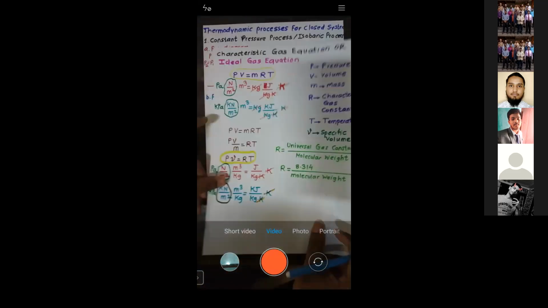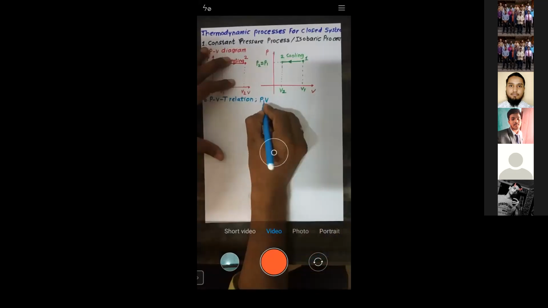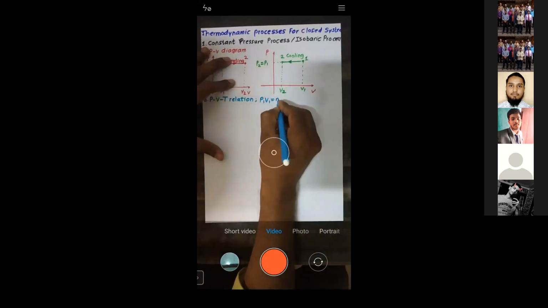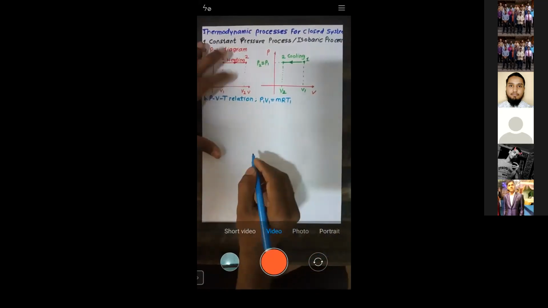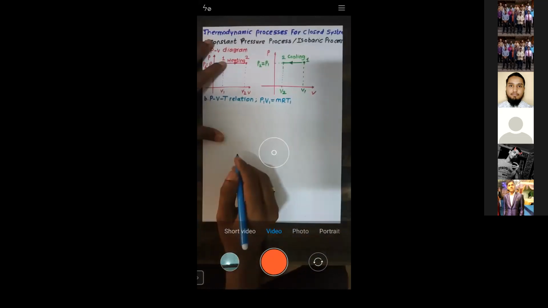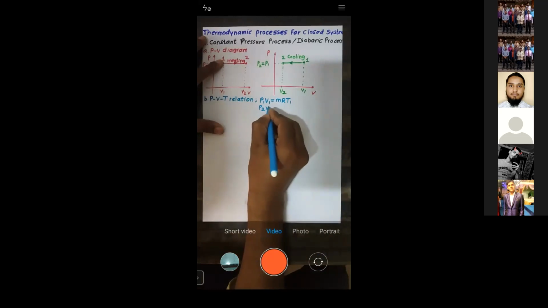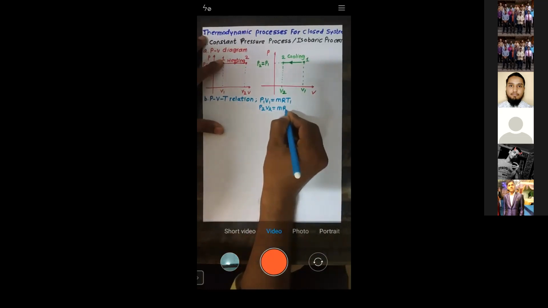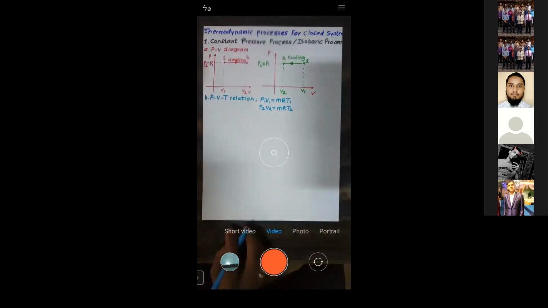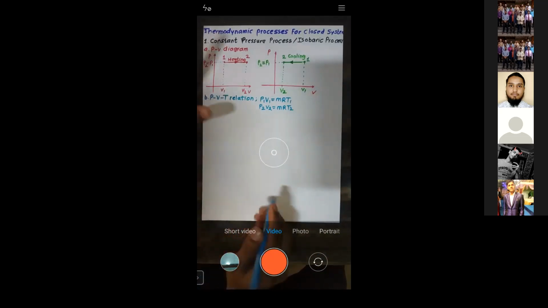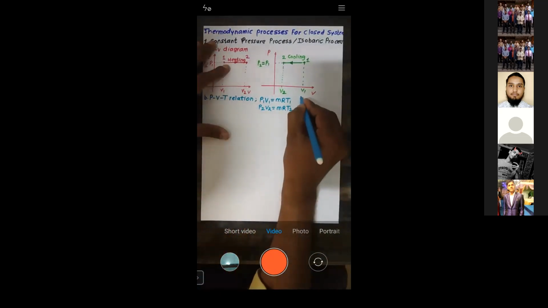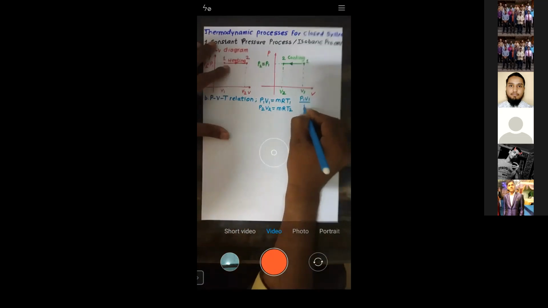Now I will write this as P1 V1 is equal to mRT for state number 1. Similarly, for state number 2, P2 V2 is equal to mRT. Is that okay? So from this equation, can I write P1 V1 by T1 is equal to mR?